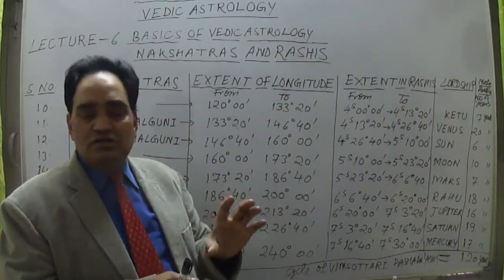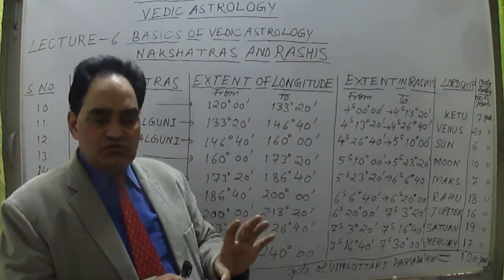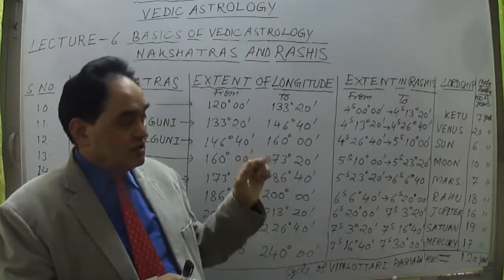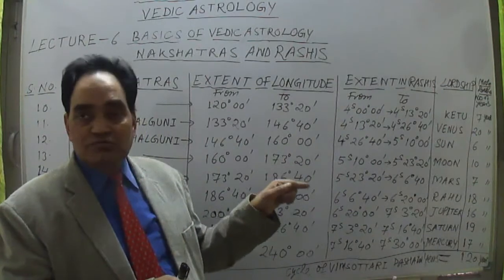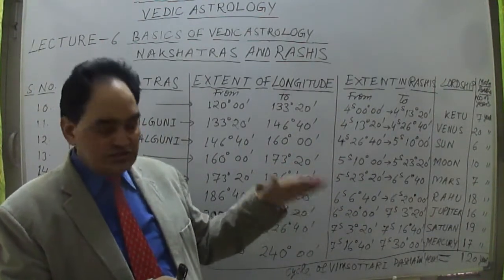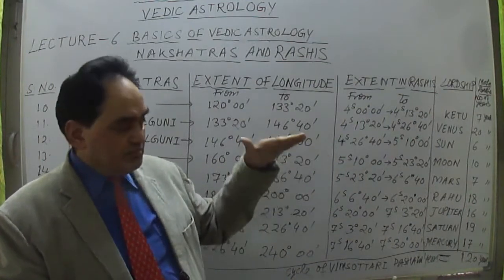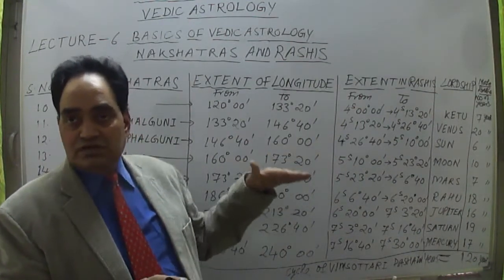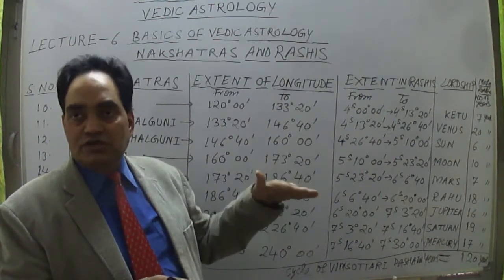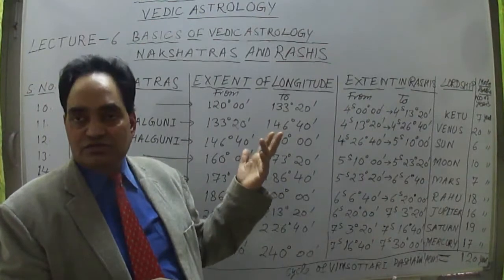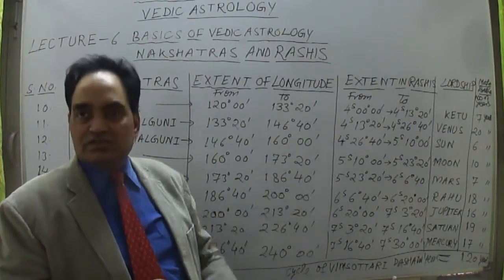Okay, so initially, from the time of birth onwards, the person will have only 5 years of Moon. After 5 years of Moon, then 7 years of Mars Mahadasa period, then Rahu is 18 years, etcetera. So the planet's time period starts from which nakshatra the native's time of birth is falling in, and which planet is the lord of that nakshatra. So from that planet's period, the next period starts.